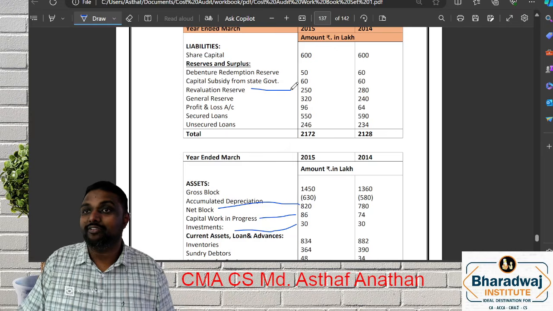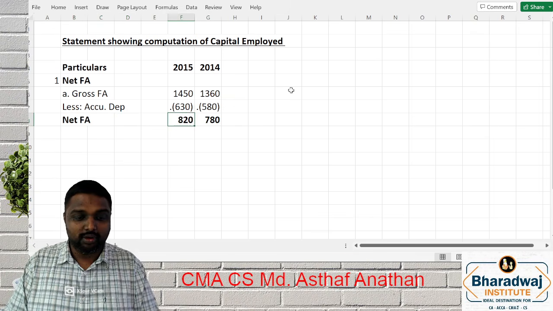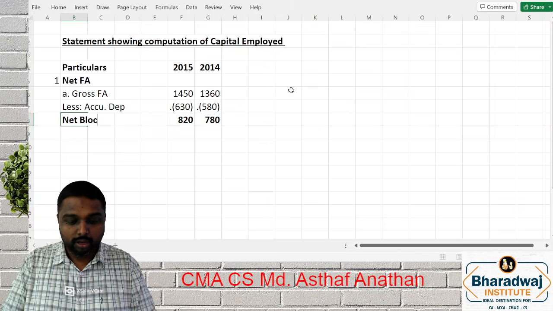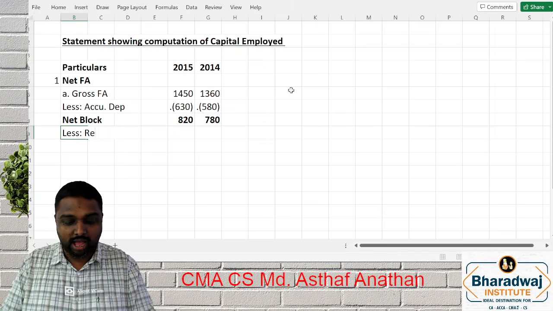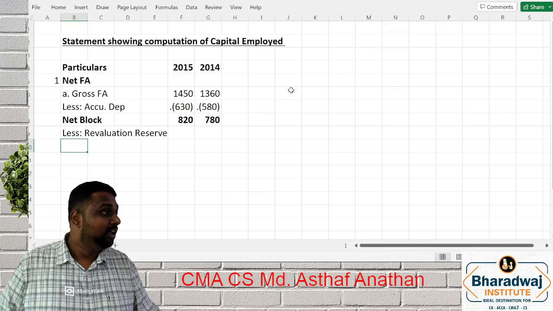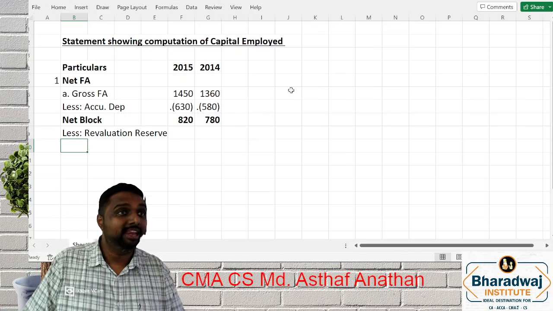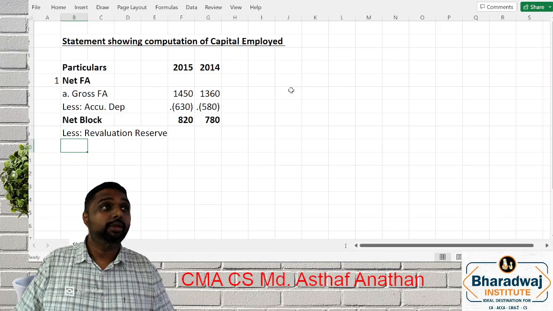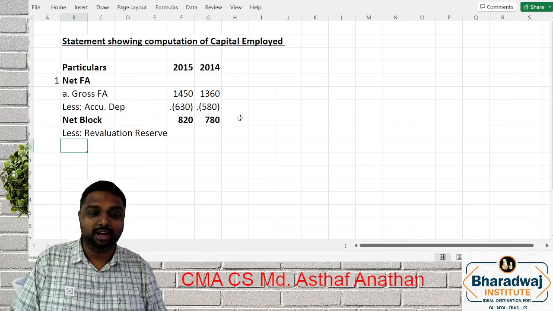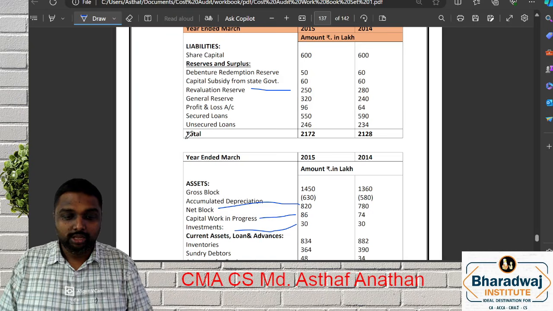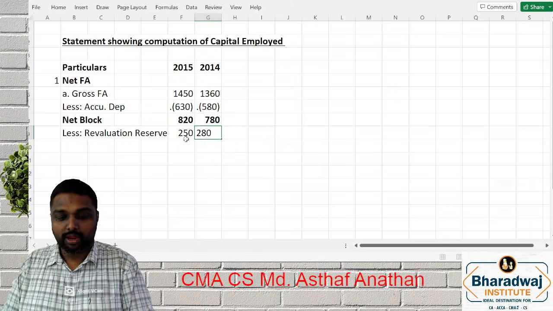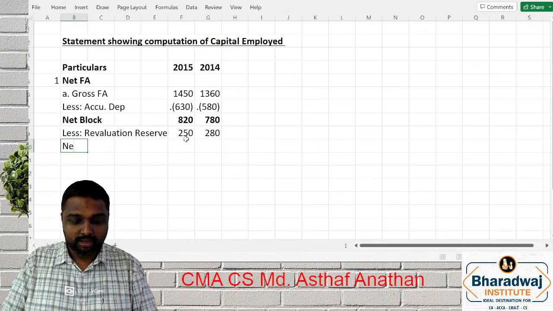You can make this the net block, not a problem, but from this you have to reduce the revaluation reserve, because the amount has increased only because of revaluation. You want to find out your return, so you have to eliminate it. Revaluation reserve is 250 and 280. So what will be the net fixed asset?